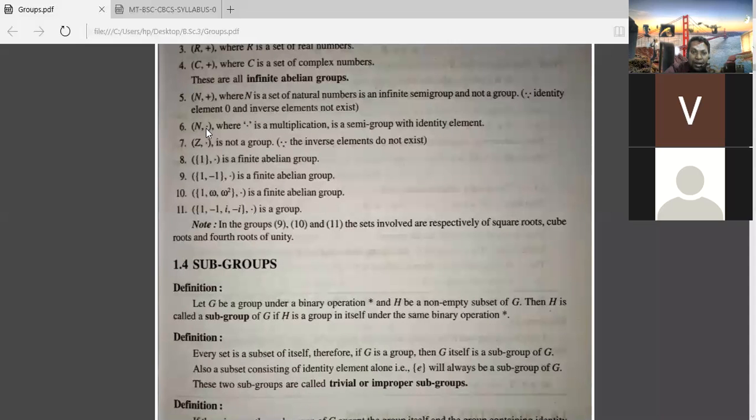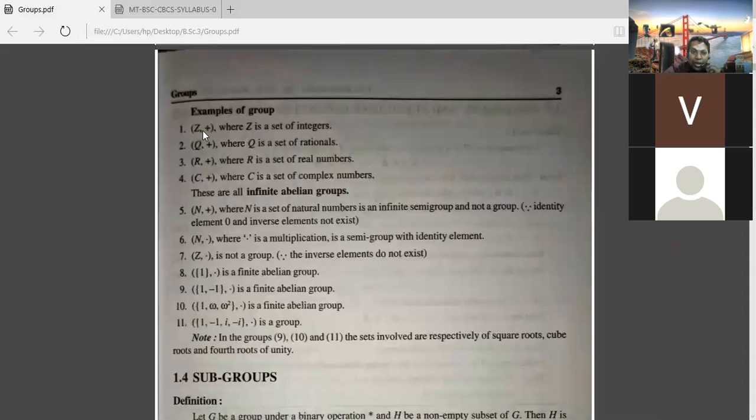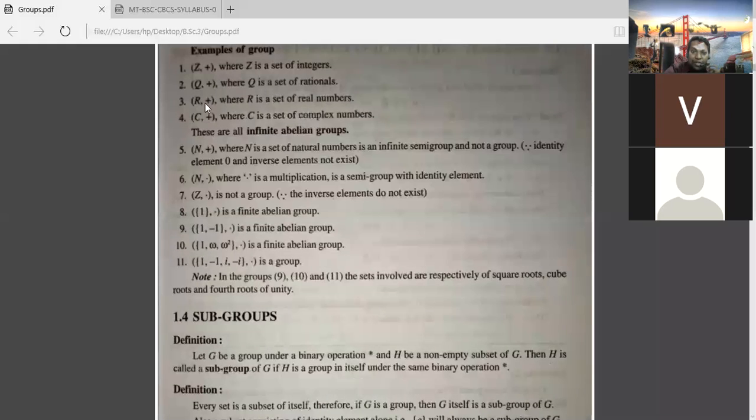But here you see n dot is not the finite one. Here you see n, what are taken, Z plus. This is not a finite one. This is an infinite group. Z plus is an example of an infinite group. Also Q plus, R plus, they are also infinite groups.